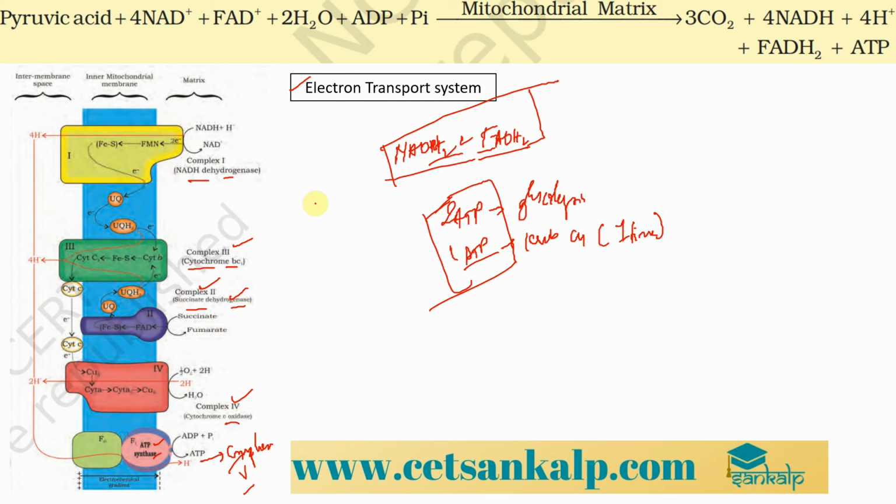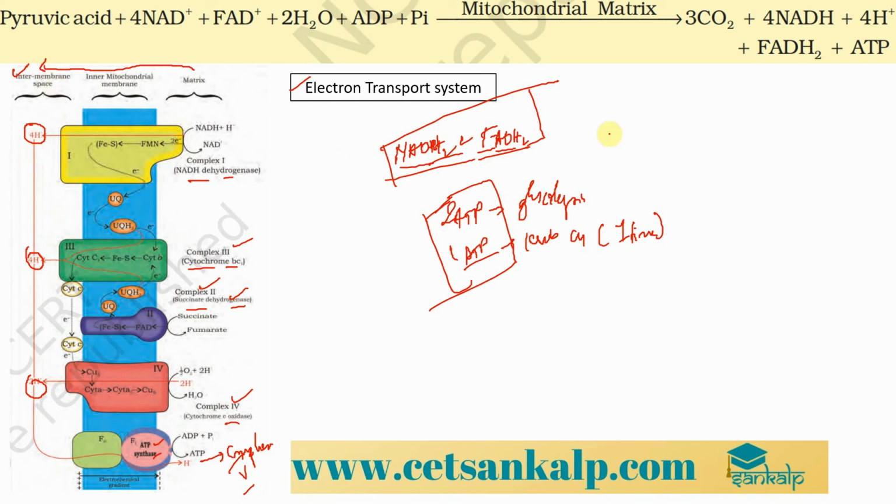The electrons are removed from the NADH2 and FADH2 and enter the electron transport system, which is mainly used for pumping of the protons that you can see over here. Protons ಏನಾಗ್ತಾ ಇದೆ, ಪಂಪ್ ಆಗ್ತಾ ಇದೆ. The question is, from where to where are they pumped? The protons are present in the mitochondrial matrix, and from the matrix they are pumped into the intermembrane space.